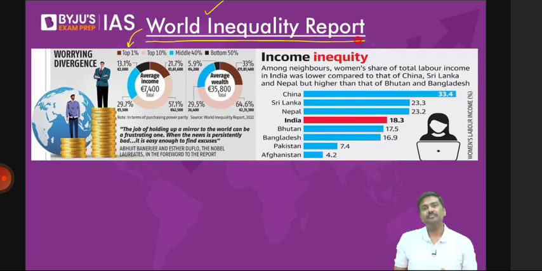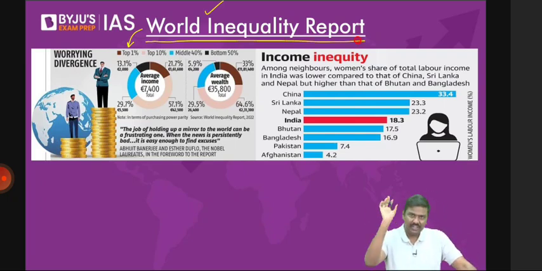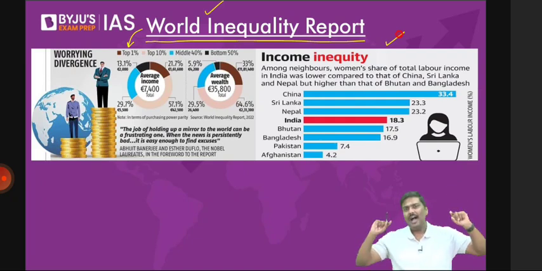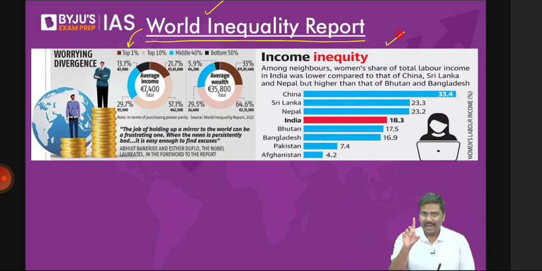The top 1% of the total population in India, how much is the income and how much is the wealth? Bottom 50% of the population, how much income, how much wealth? And on the right side of the slide, out of the total income generated in India, how much will go to the male population and how much to the female population? Please have a look at it. And if you're getting confused, sir, what do you mean by top 1%, top 10%, etc.? Let me give you a very basic idea.